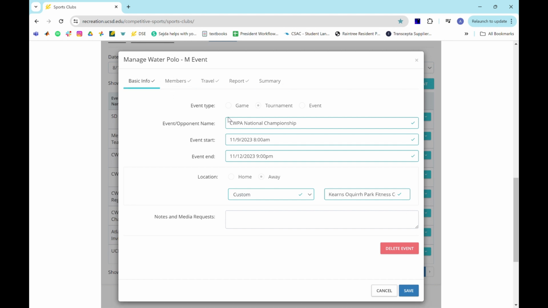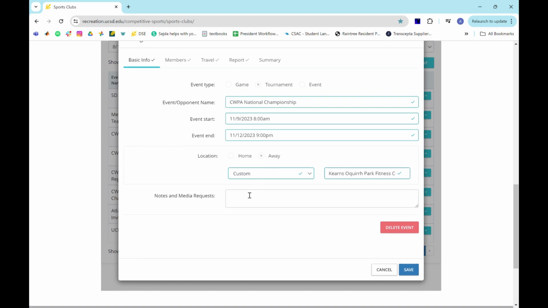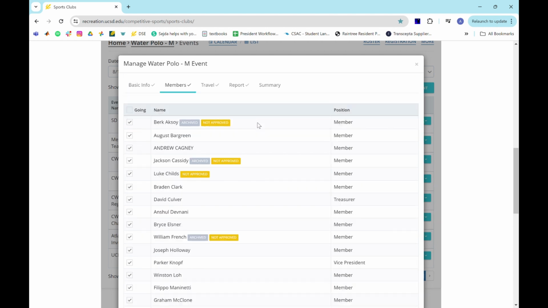You've got basic info, super self-explanatory. This is just where it is, when it starts, when it ends, where it's at. We basically never put anything in there. Members. Okay, members is interesting.